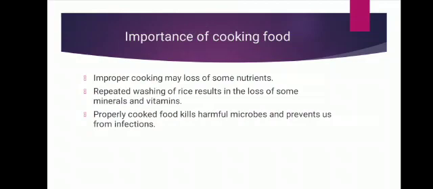Now, why do we cook food? What is the importance of cooking food? Why don't we eat it raw? Before eating, food should be cooked properly, because improper cooking may result in loss of some nutrients. For example, vitamin C is easily lost by heating during cooking. And repeated washing of rice results in loss of some minerals and vitamins. Properly cooked food kills harmful microbes and prevents us from infection.